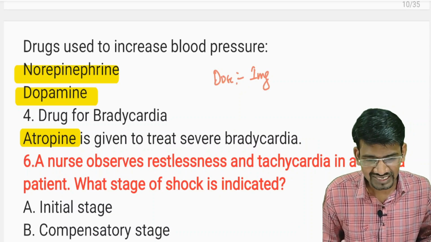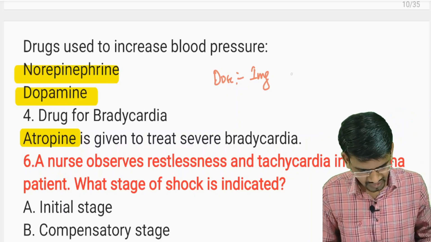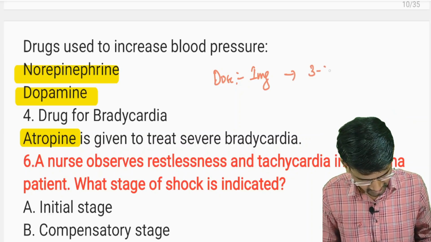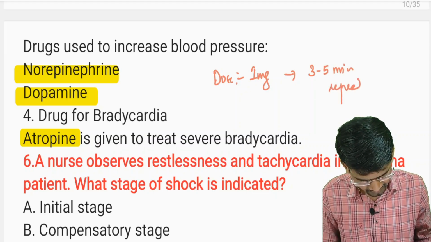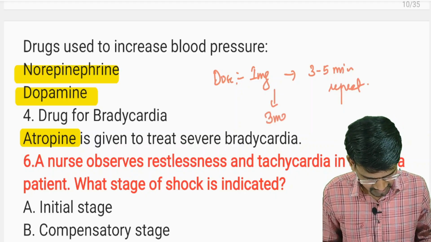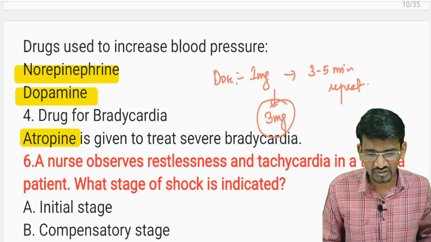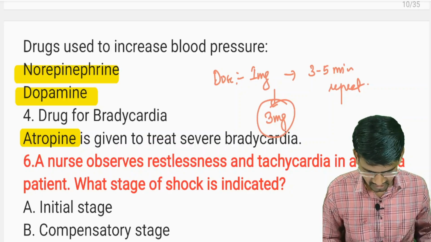If the heart rate does not improve even after giving the atropine, you can repeat it after 3 to 5 minutes. Okay, so the maximum dose we can give is 3 mg. So 3 times we can repeat the atropine. That is the atropine dosing to treat the bradycardia.